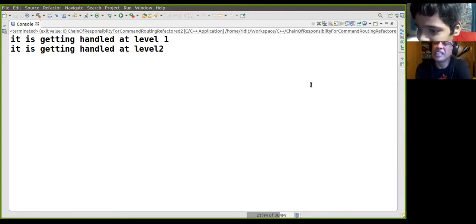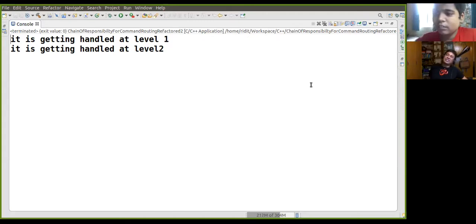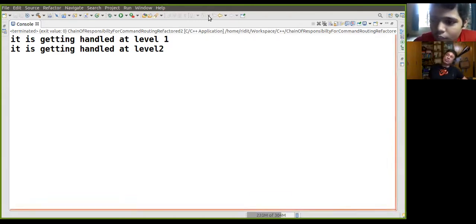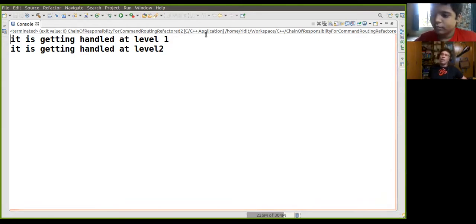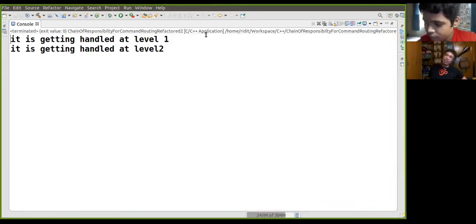So this is the command pattern in conjunction with chain of responsibility. What is the purpose? Because of the command pattern, this time the command will be put at the lowest end of the receiver tree. There will be a different tree of receivers now, not a single receiver.